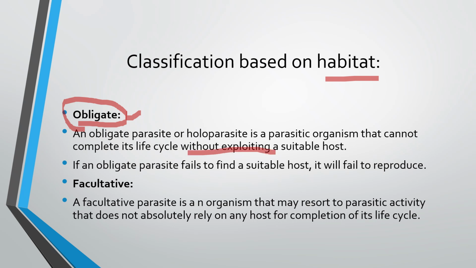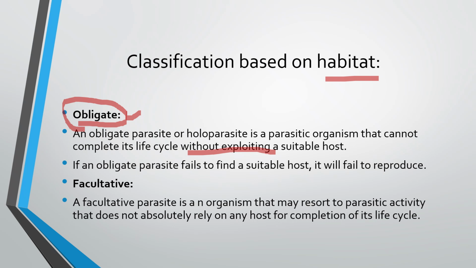So obligate parasite means any parasite that always requires a host for its growth. If an obligate parasite fails to find a suitable host, it will fail to reproduce. So this is the parasite. Obligate parasite means a parasite that always requires a host for its growth. If it doesn't find a host, it means it will not grow, it will fail to reproduce, right?